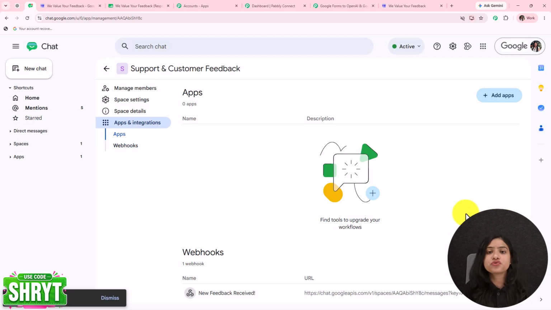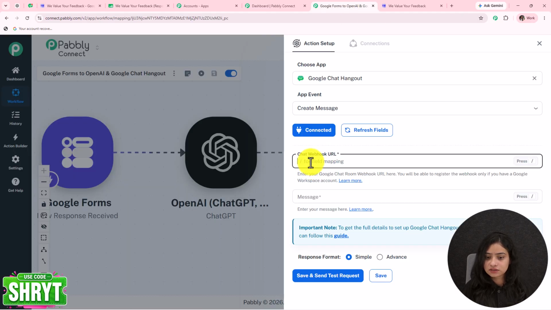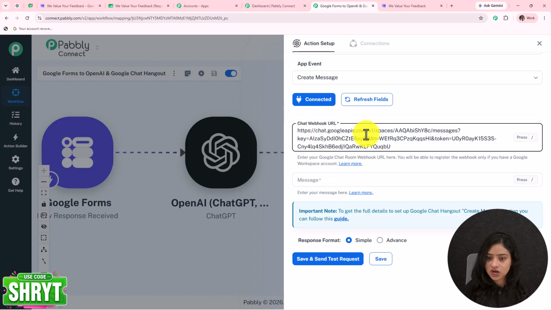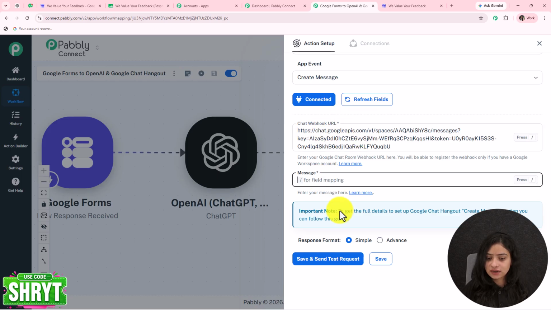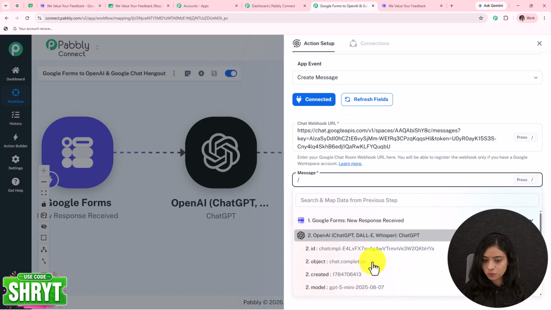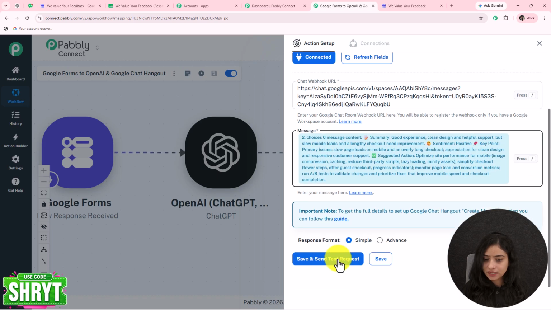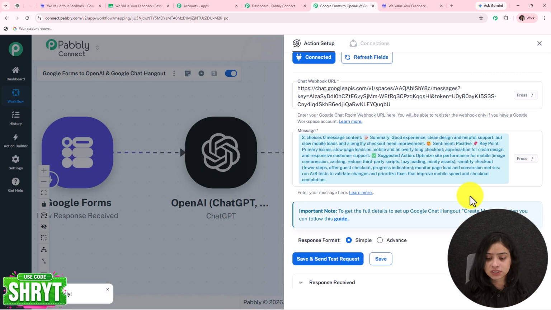Every time my message is received here in the Google Chat Space, New feedback received will be the heading. Now, as the webhook URL is added, let's go to the three dots, copy the link, go back and paste it over here. This is the chat webhook URL. What is the message you want to send? The message is already received from the OpenAI response. Just map it, click on save and send test request.